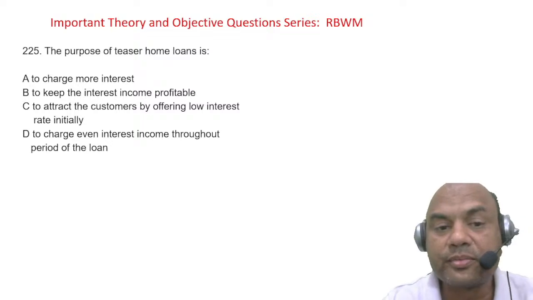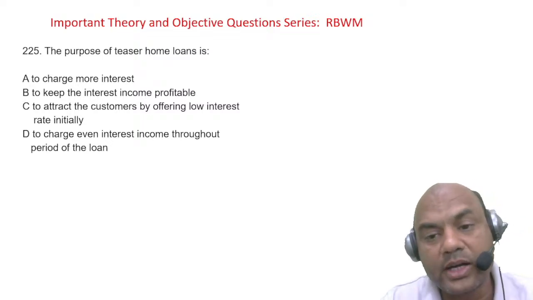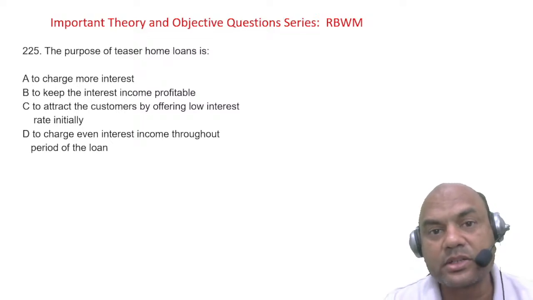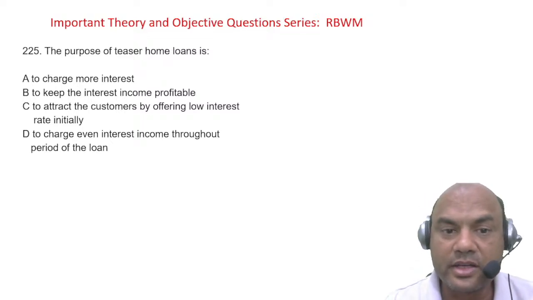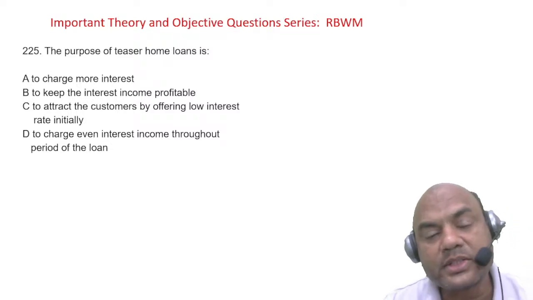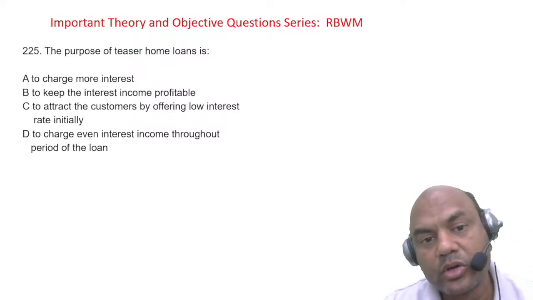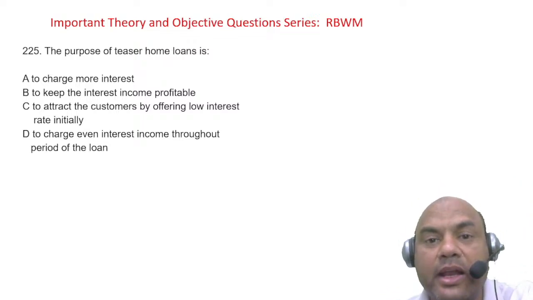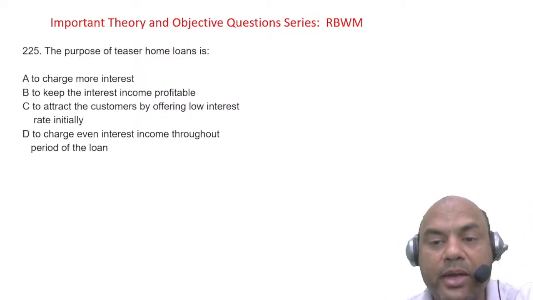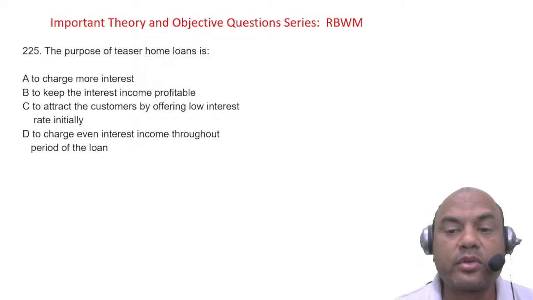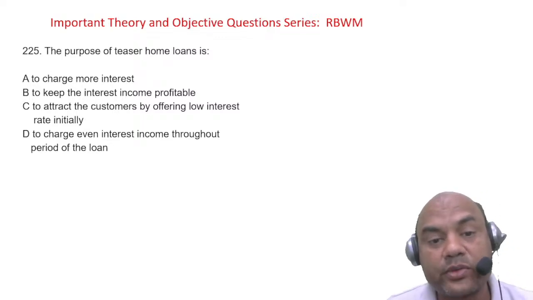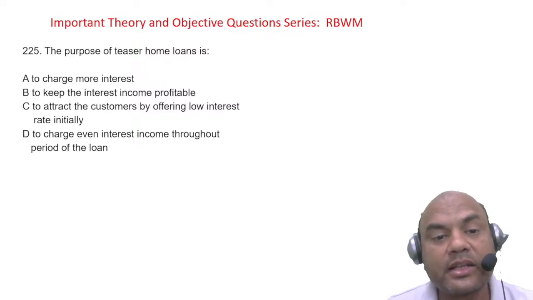Initially we charge low interest rates, right? Why do we charge low interest rates? To attract the customers, so that more customers will be attracted towards me or my bank. So to attract the customers more, I'll definitely go for the teaser loans, and that's why RBI is restricting the teaser loans.